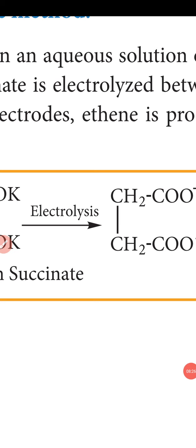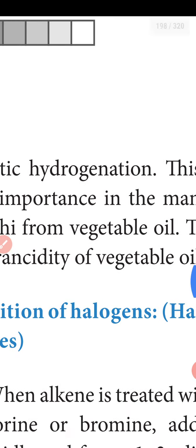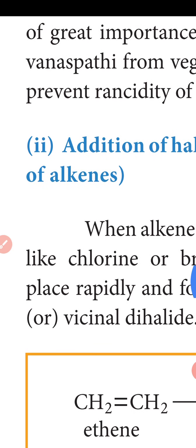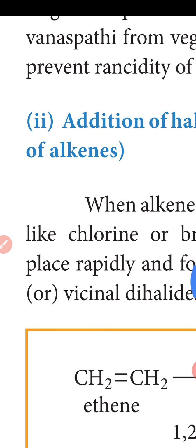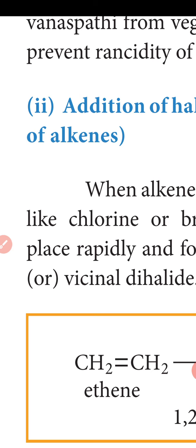Hydrogen adds on to alkenes in the presence of a metal catalyst such as nickel or platinum to yield the corresponding alkanes. This is known as catalytic hydrogenation. This process is of great importance in the manufacture of vanaspati from vegetable oils. This helps to prevent rancidity of vegetable oils.